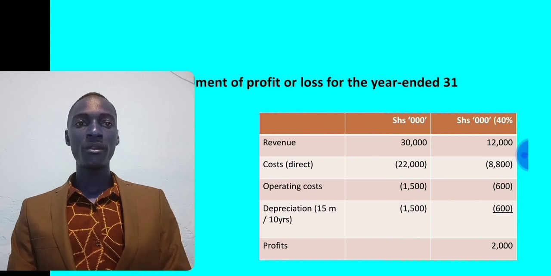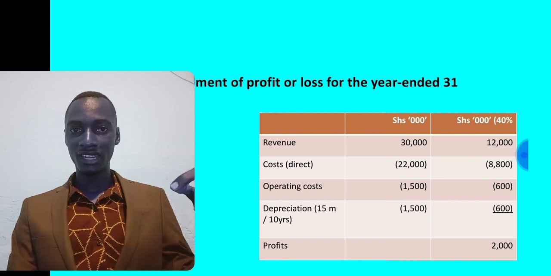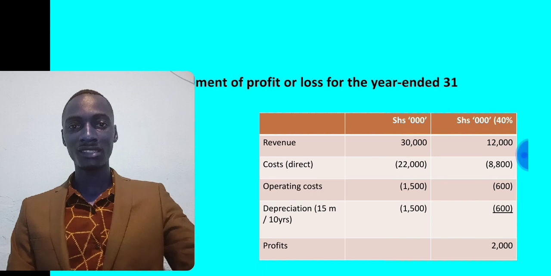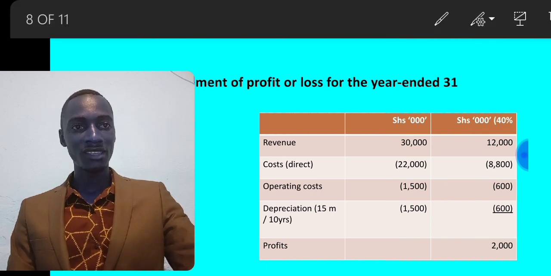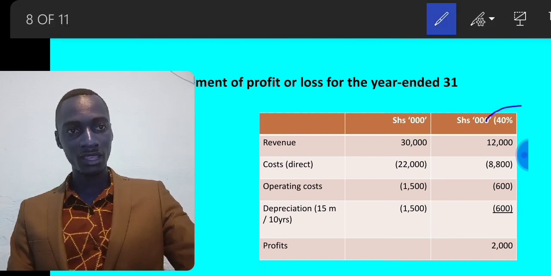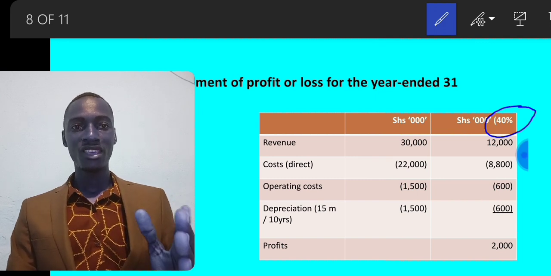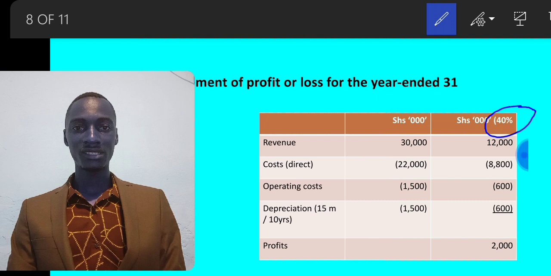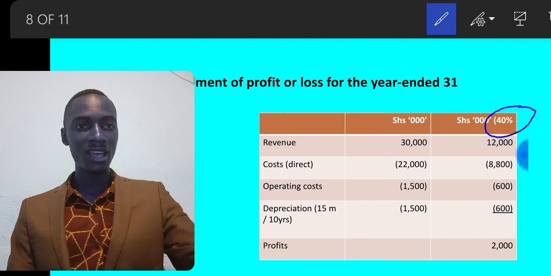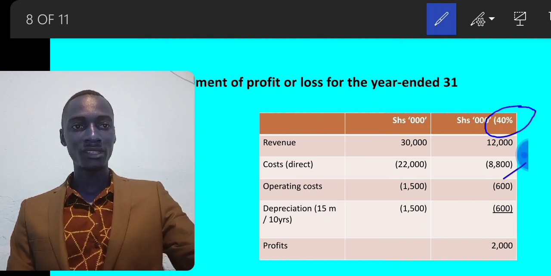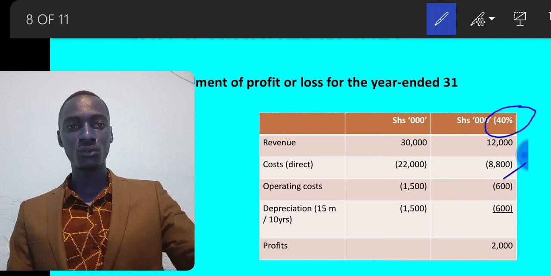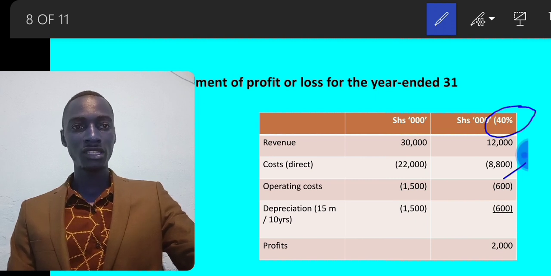So revenue for the joint operation is 30 million, but in Rashida's statement of profit or loss, there is 40% of the costs as well as revenues. When it comes to direct costs, Rashida recognizes 8.8, but for the joint operation as a whole, the amount is 22 million. So you just need to get 40% of the 22 million to come up with 8.8.